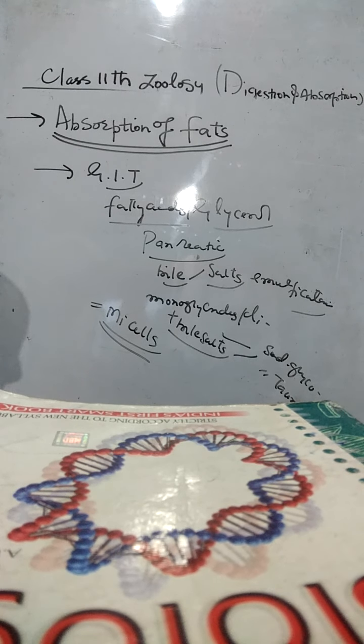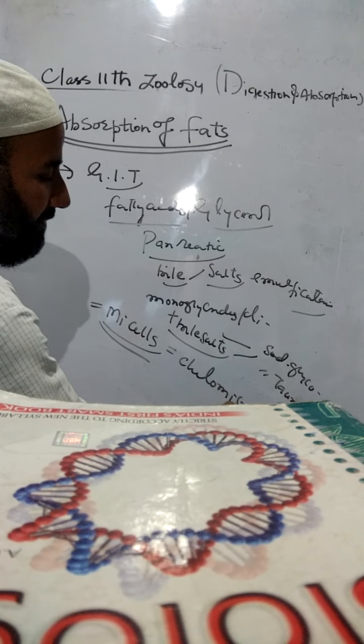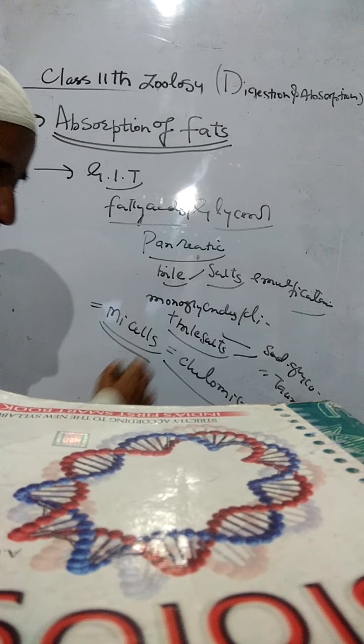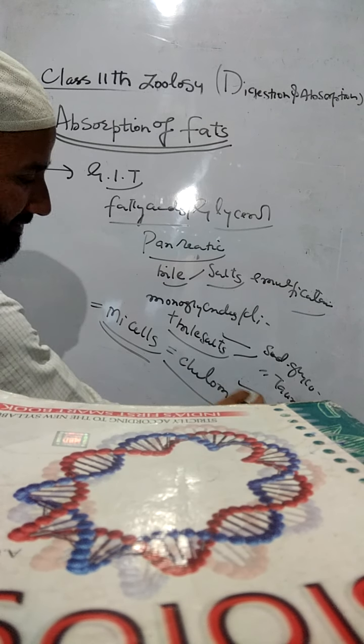In these cells, the bile salts are freed, and fatty acids, glycerol, monoglycerides and diglycerides are resynthesized into triglycerides. The fats are then mixed with cholesterol and coated with special proteins, forming small globules. Those globules are called chylomicrons. These chylomicrons are small globules formed with the cholesterol and coated with special types of proteins.